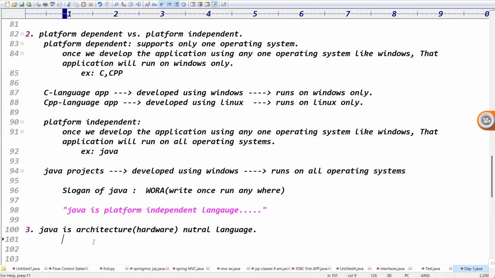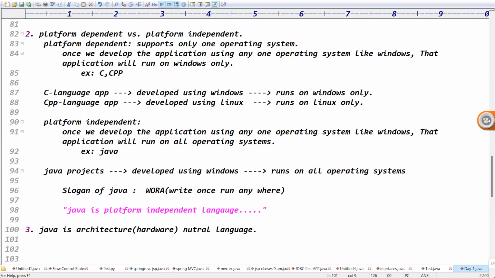At that time, we had Java. I installed the Java software, the database software, and the C language software. Once we develop the application, it is architecture neutral.